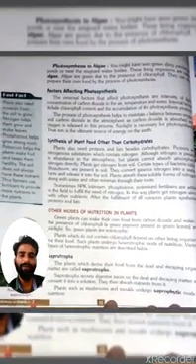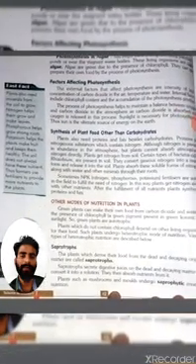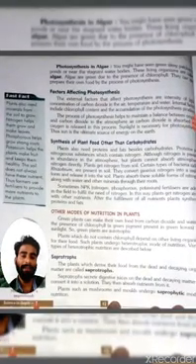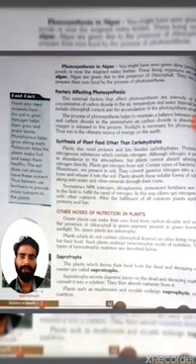Other modes of nutrition in plants. Green plants make their own food from carbon dioxide and water, in the presence of chlorophyll and sunlight. Chlorophyll is the green pigment present in the leaves. So green plants are autotrophic. Autotrophic means an organism which makes its food itself.